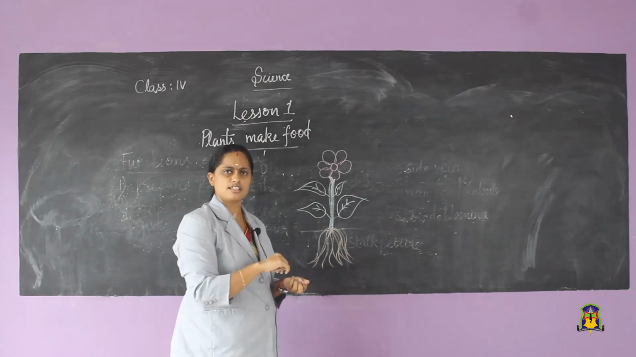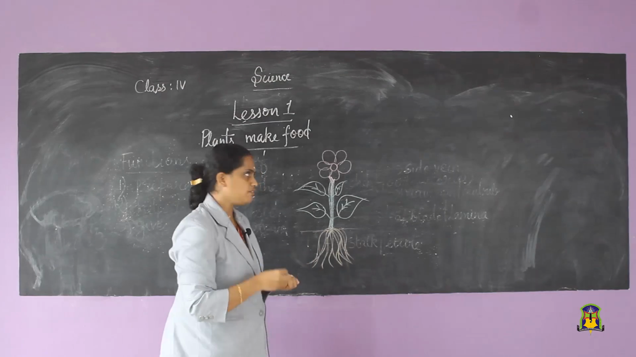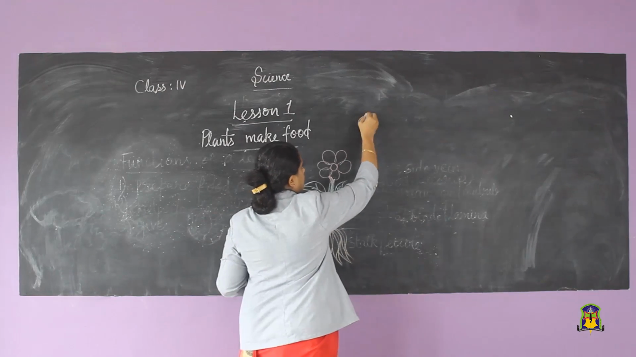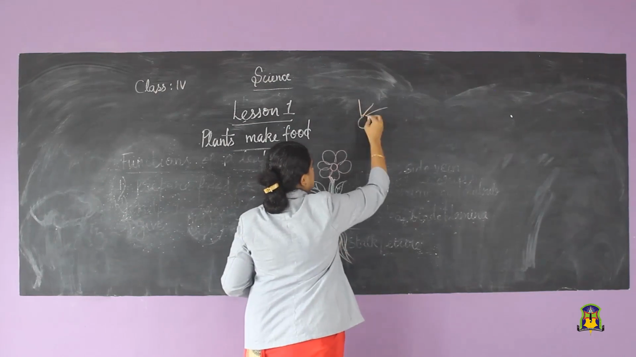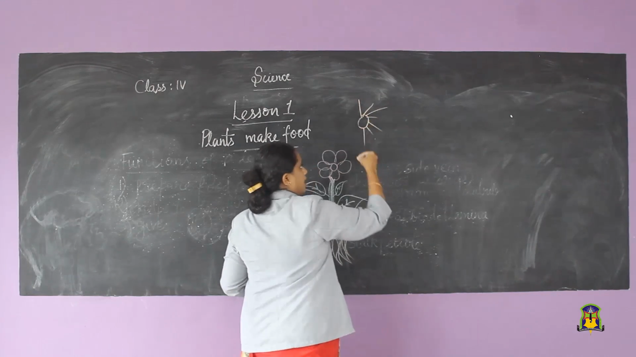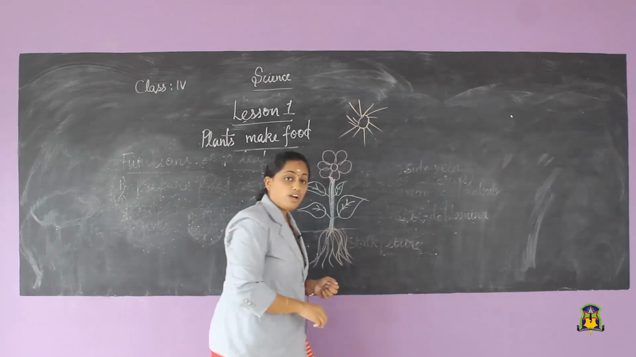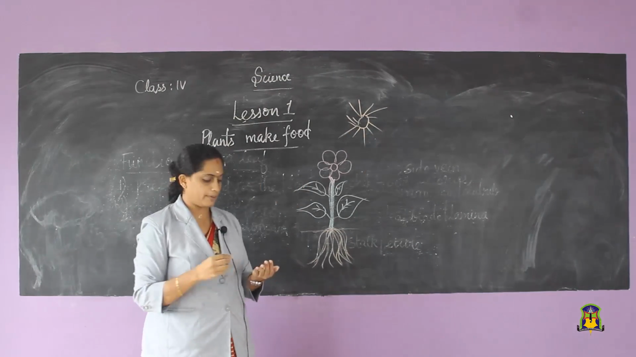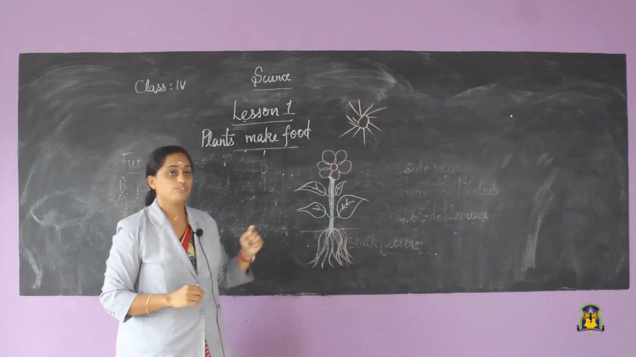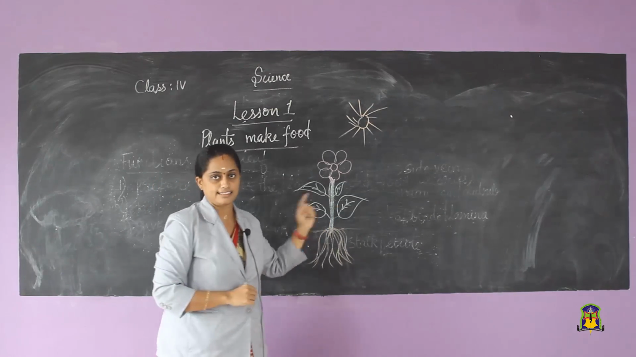What is around us? Sunlight is there. Sun will be around us. We will be having plenty of sunlight available. So, our plants, they also need this sunlight to prepare the food. Now, let us see how food is being prepared by the leaves.